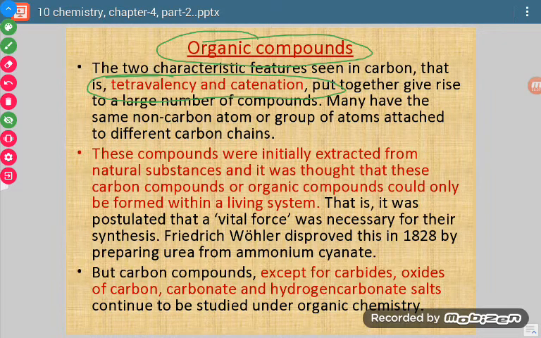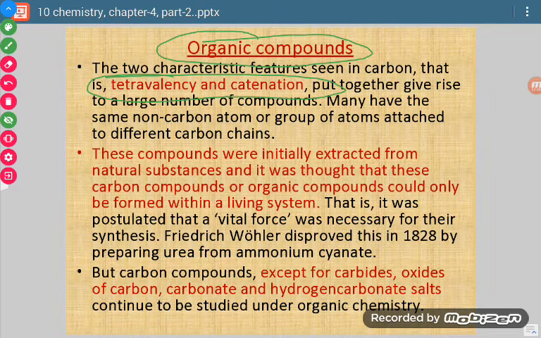Okay, now when we talk about organic compounds, previously the definition given was that the compounds formed from living organisms, just like plants and animals, are known as organic compounds. If we obtain some compounds from these things, they were termed organic compounds, and those not obtained from living organisms, plants or animals were termed inorganic compounds.